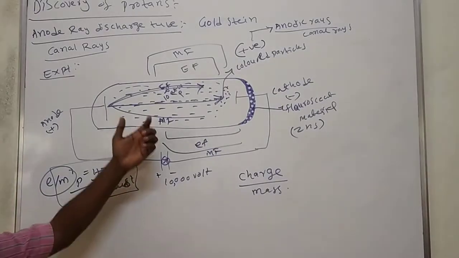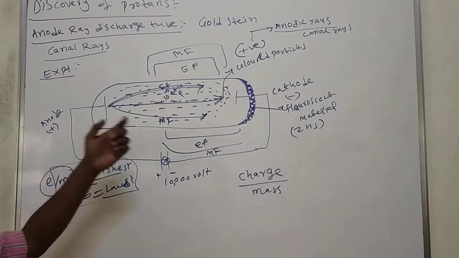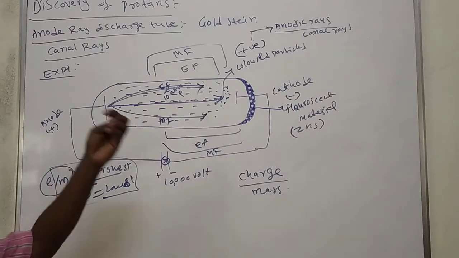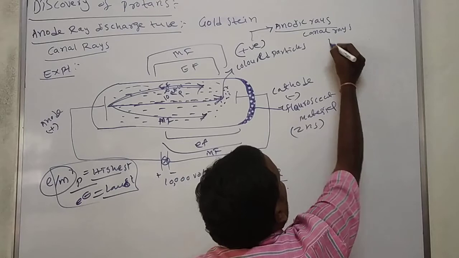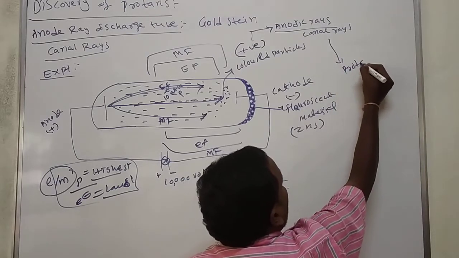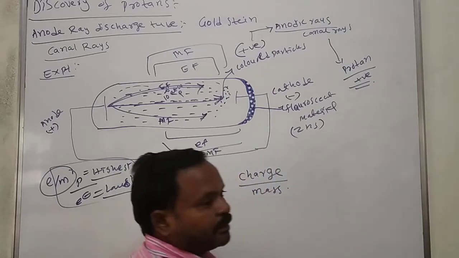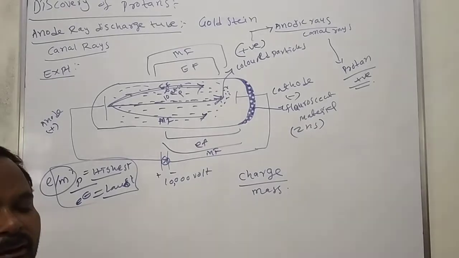We observe the deflection of the pathway of protons under the electric field and magnetic field. These anodic rays or canal rays are finally called protons. They have positive charge. Mass and charge were also calculated using different experiments.